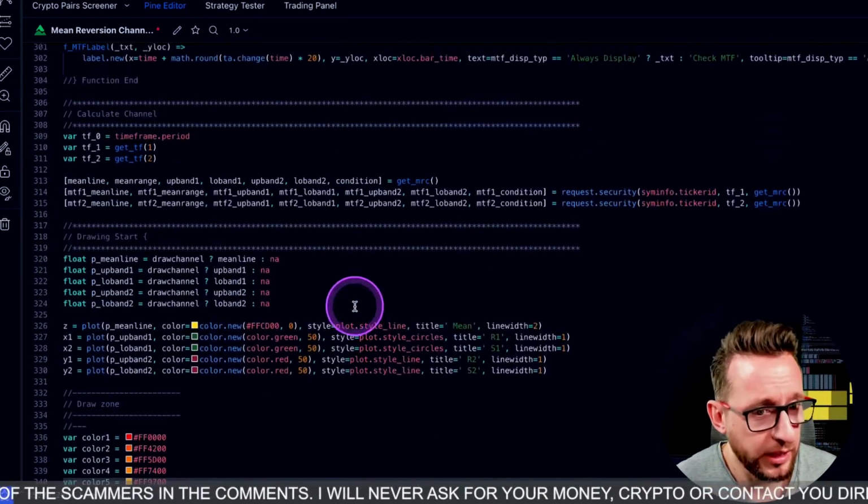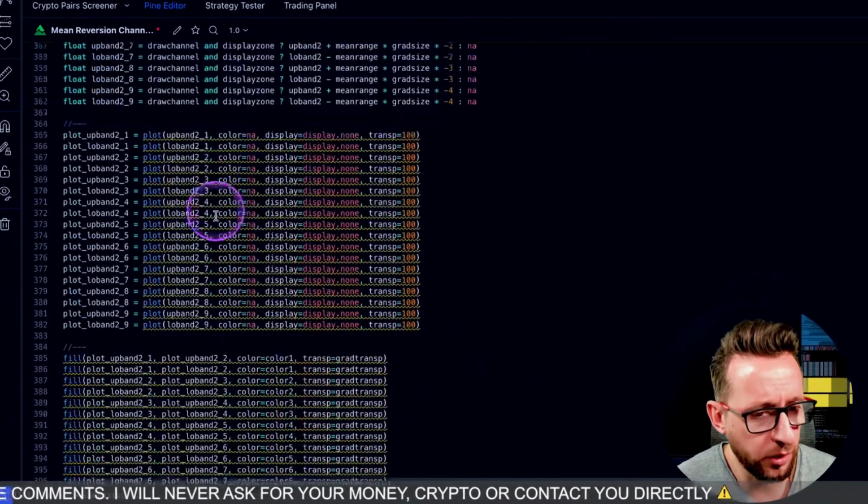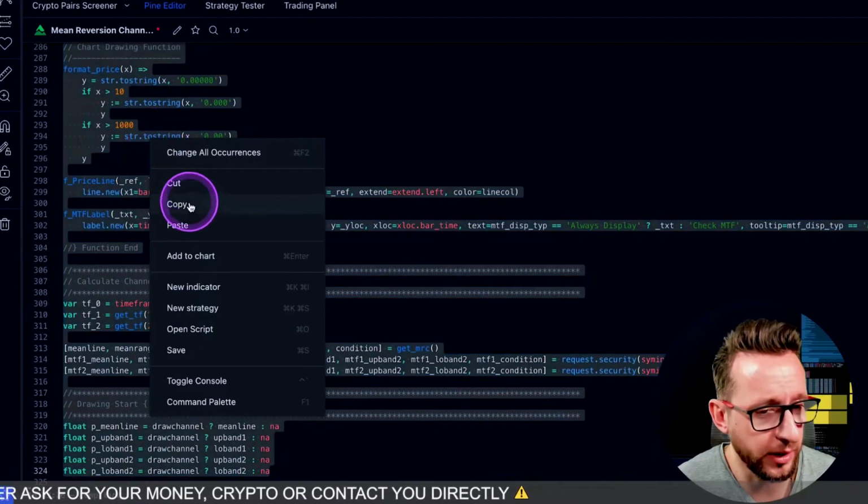So I'm going to literally go through and copy the code that I need. Now I don't need all of the plotting and drawing, I just need the actual middle here, and we're going to convert this into a trading strategy.